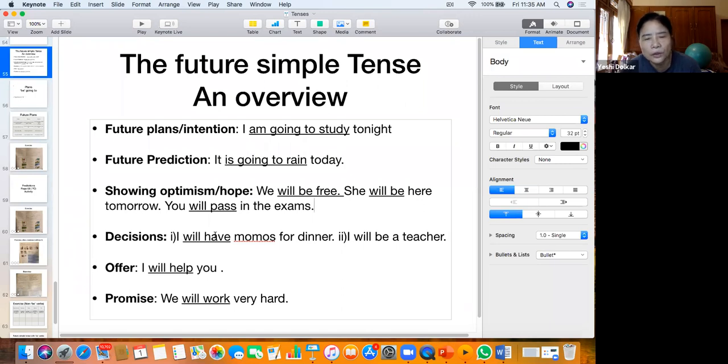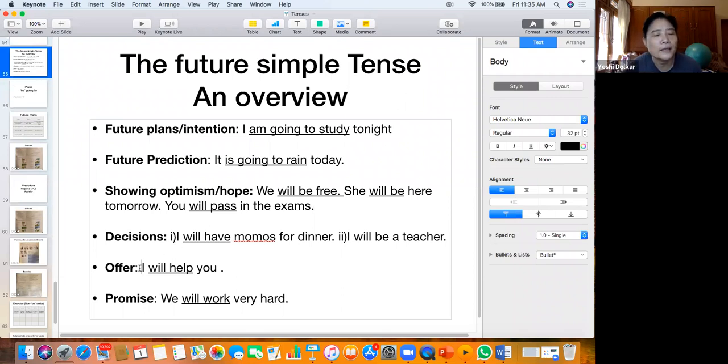Decisions, you use will. So I will be a teacher. When you go to a restaurant and you place an order, you will say, I will have a cup of coffee. I will have a plate of momos. It's a decision that you're making.